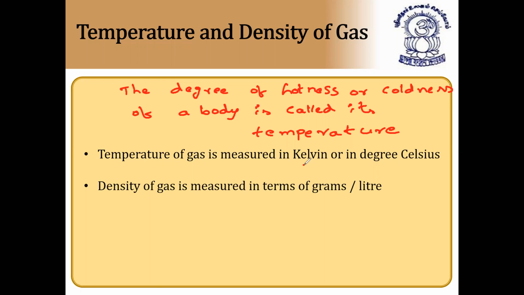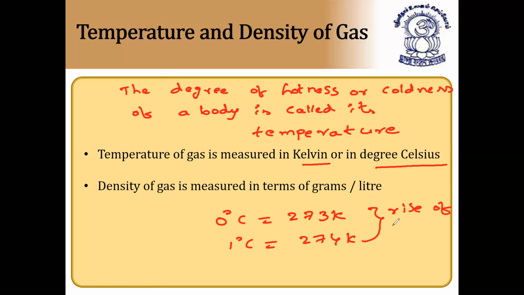Temperature of a gas is measured in kelvins or degrees Celsius. You already know 0 degrees C is equal to 273 kelvins. So this is a relation between degrees C and kelvins, and 1 degree C is nothing but 274 kelvins, and so on. So the rise of temperature is the same in both degrees Celsius and kelvins.